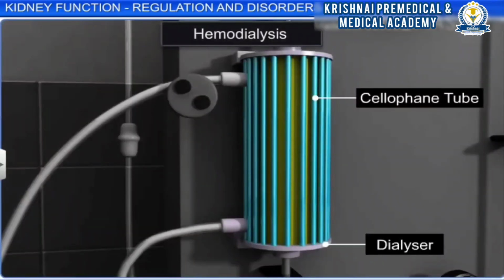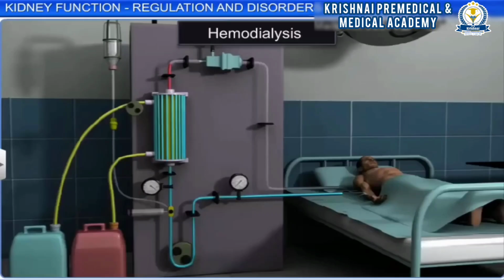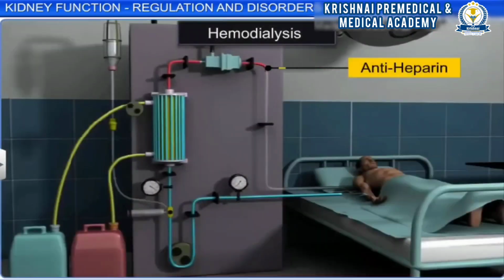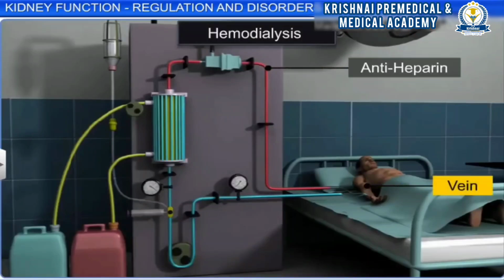The membrane of the cellophane tube is porous and allows molecules to pass through it based on concentration gradient. This allows molecules of nitrogenous waste to be removed from the blood. The absence of nitrogenous waste in the dialyzing fluid helps urea to easily move out, thereby cleaning the blood. Antiheparin is added to this cleared blood and it is pumped back to the body through a vein.